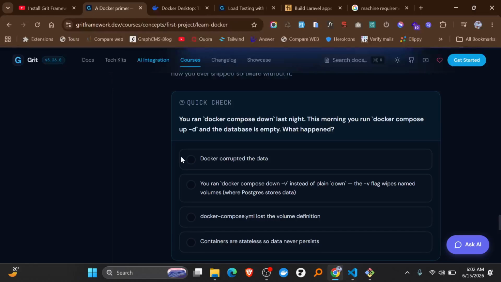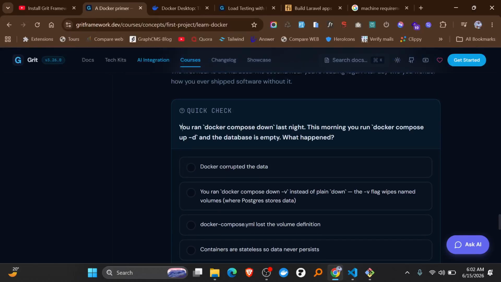Okay, the quick check: you ran Docker compose down last night. This morning, you ran Docker compose up -d and the database is empty. What happened? This is a very common scenario, by the way. You are testing your app, everything is running, and the next day you come and open it and all users are gone, all data is gone.